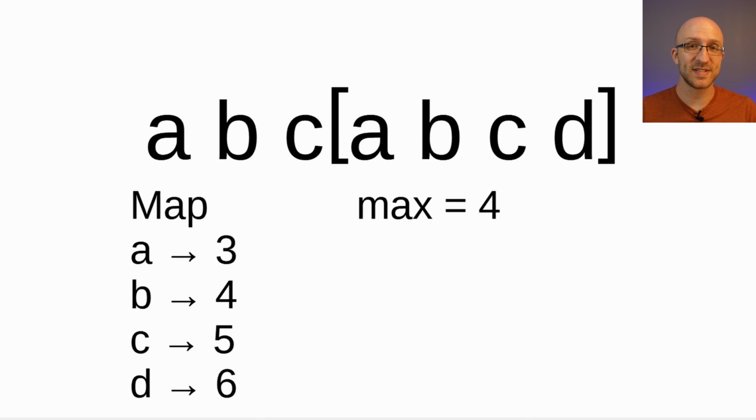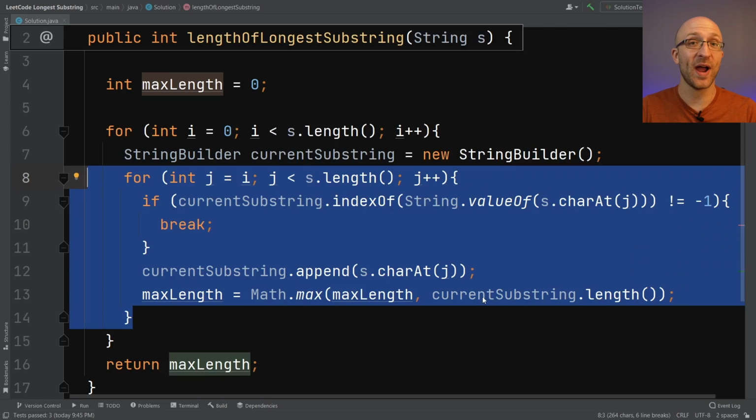And also notice that even though we do have 2 pointers, we only have 1 loop through the string. And that makes this algorithm a linear time algorithm, or big O of n. And also, since we'll be using a hash map to do the lookups for the last time we encountered each character, those lookups will actually be in constant time. So they won't affect the linear time complexity of our algorithm. So now let's go ahead and implement this sliding window hash map algorithm and see how much faster it is.